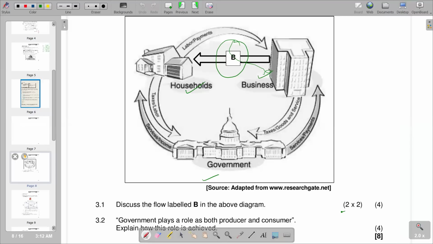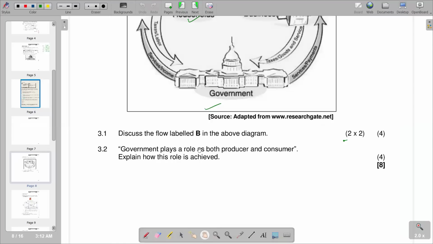Then we move on to the next part of the question, which is 3.2, which reads, government plays a role as both producer and consumer. Explain how this role is achieved. So remember, the government produces the public goods that are given to the country.